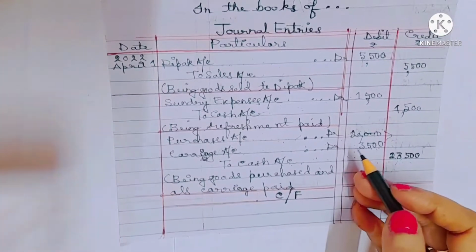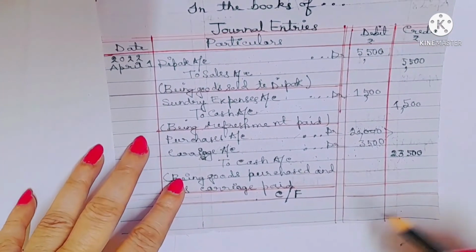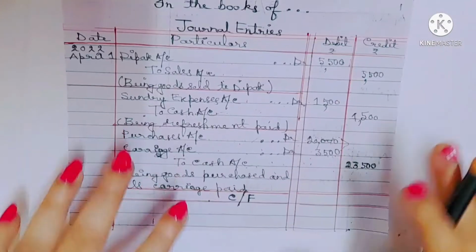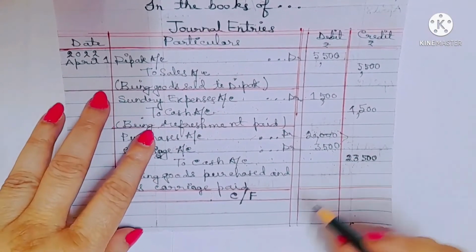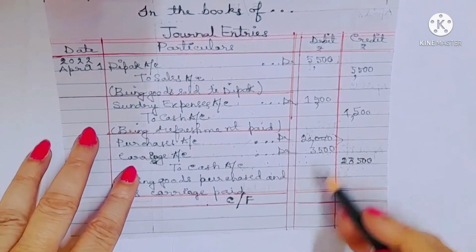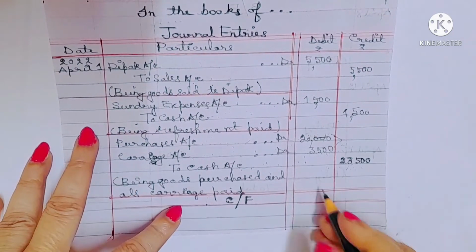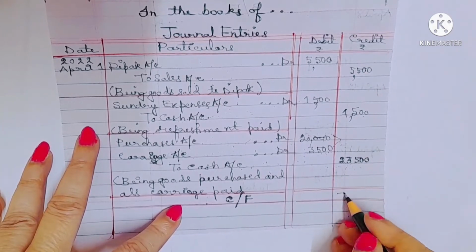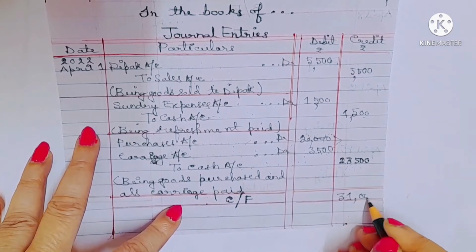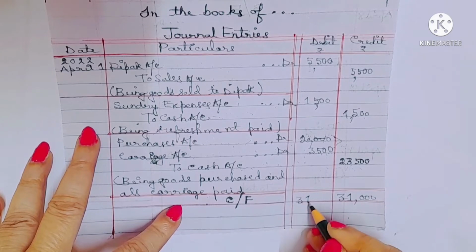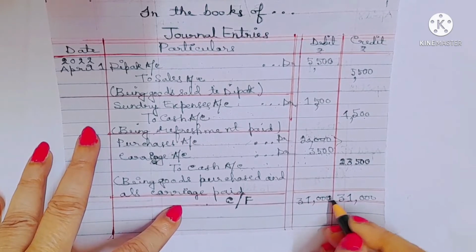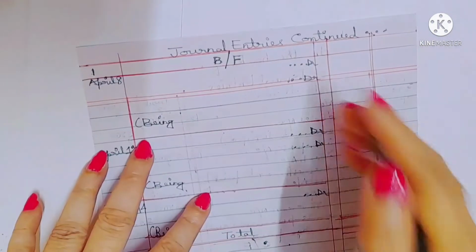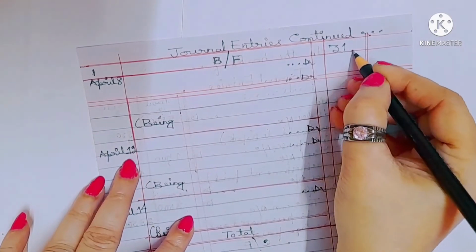And now see, same পাতায় আমাদের প্রবলেমটা কমপ্লিট হচ্ছে না. So we'll carry forward. CF means carry forward. So what is the total? Total is 31,000. We'll carry it to the next page and we'll write BF 31,000 here also.